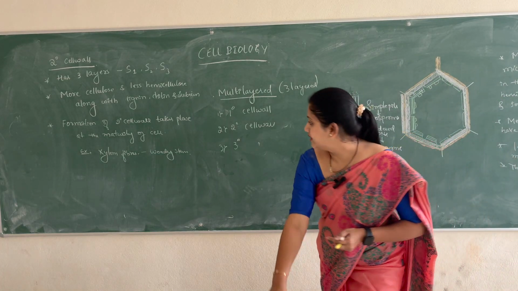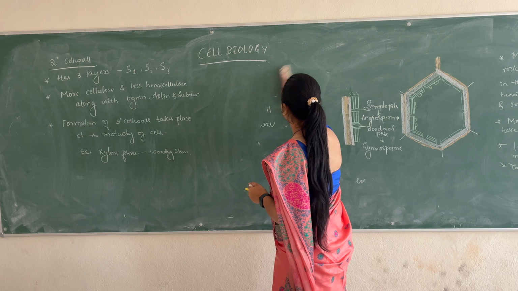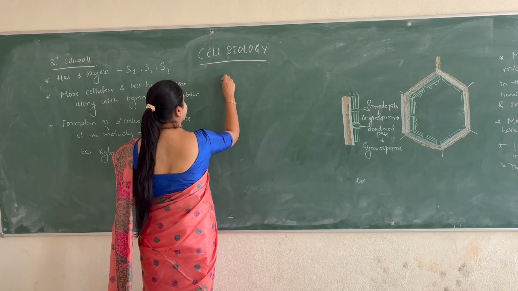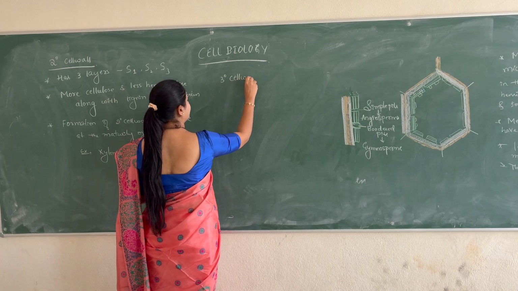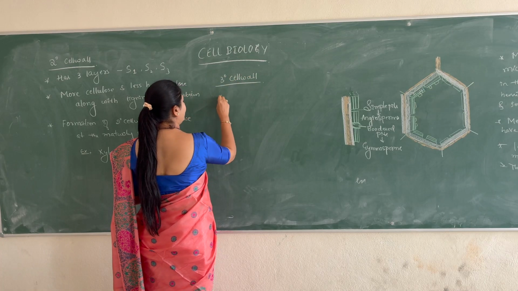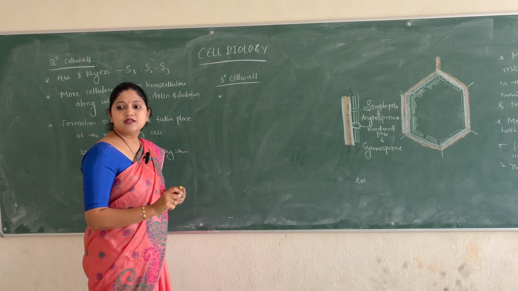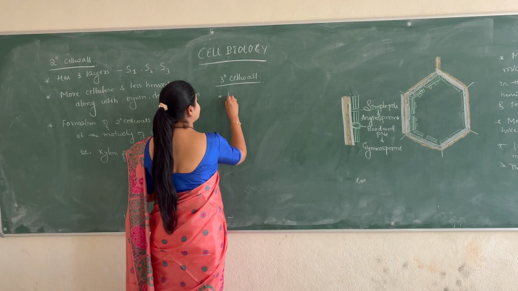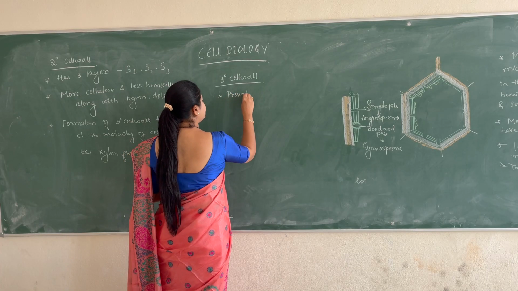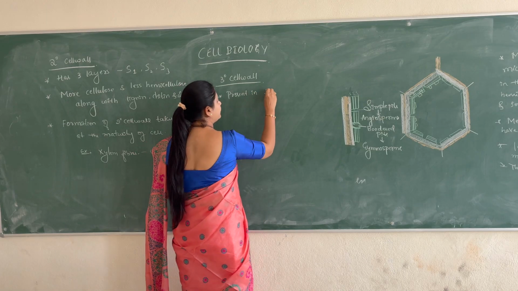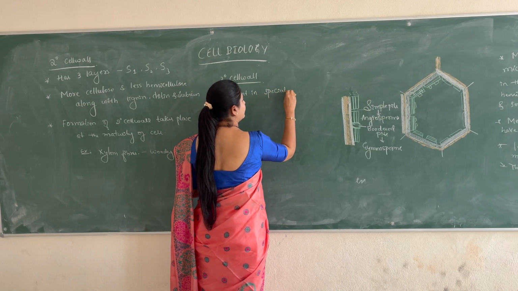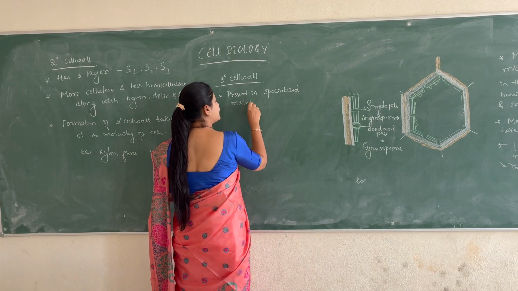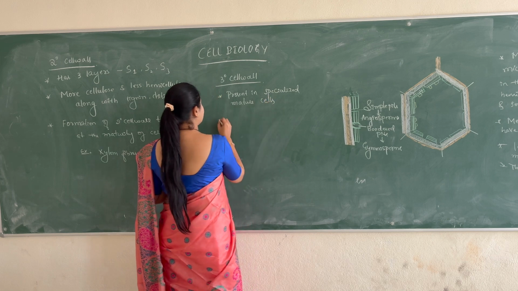So I'll just write it here. Tertiary cell wall. This is majorly present in specialized mature cells.